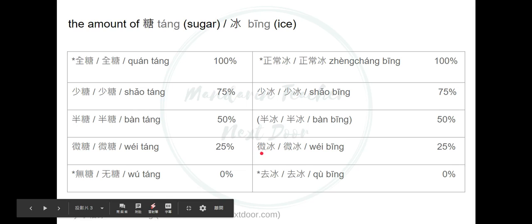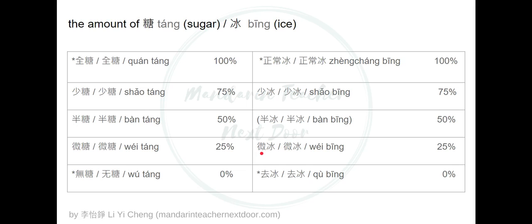This character 微, when you type on Google, is also pronounced differently in China as well, at least in some cases, okay? But in Taiwan, we will say it this way, okay? So 微糖 and then 微冰, okay? Now let's move on to the other part.